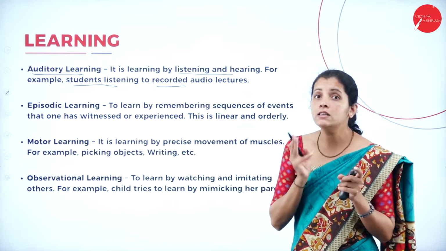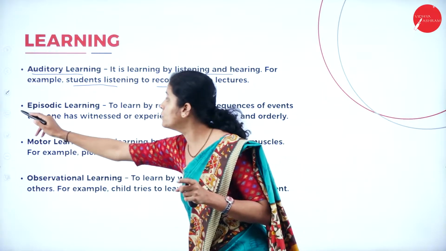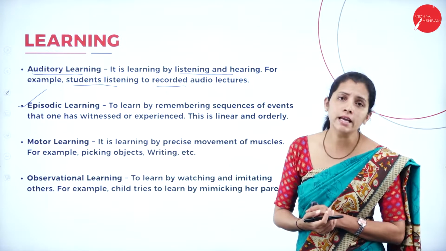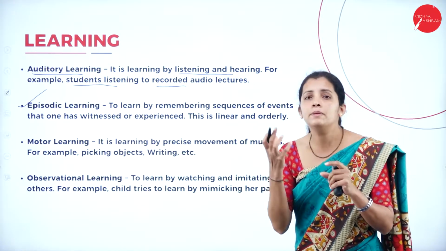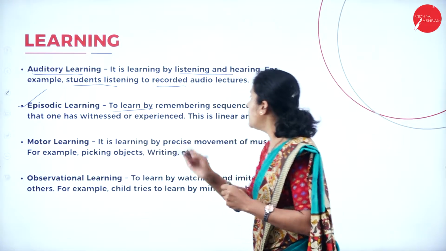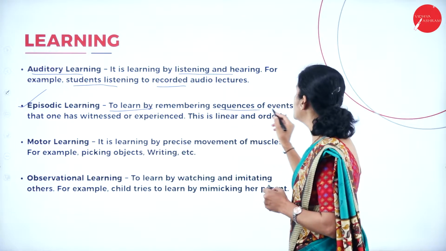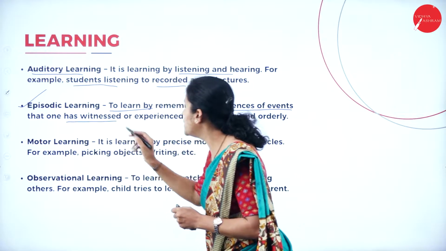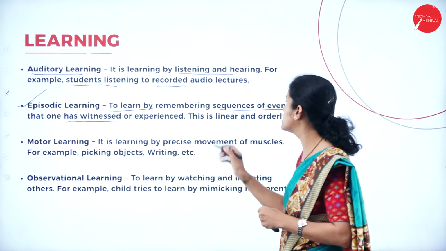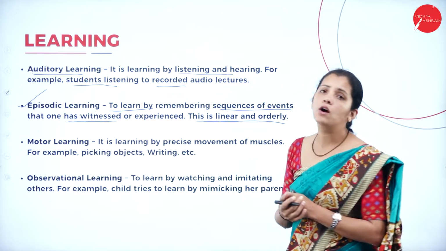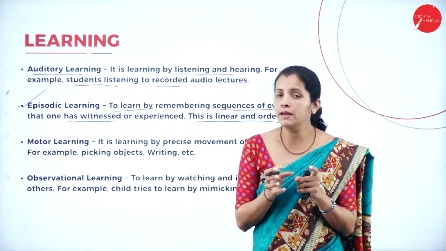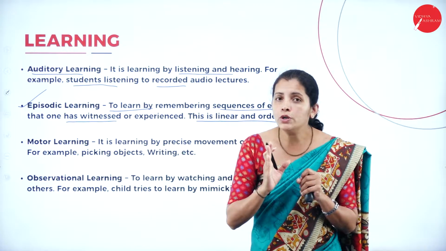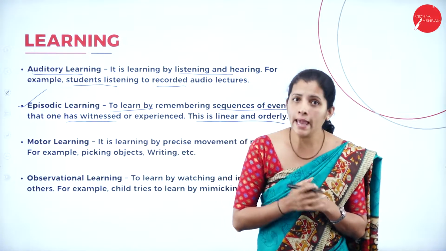And the second type is episodic learning. So what is episodic learning? Just remember the sequence. To learn by remembering the sequence of events that one has witnessed or experienced, and this is linear and orderly. The best example here is preparing for my exam.